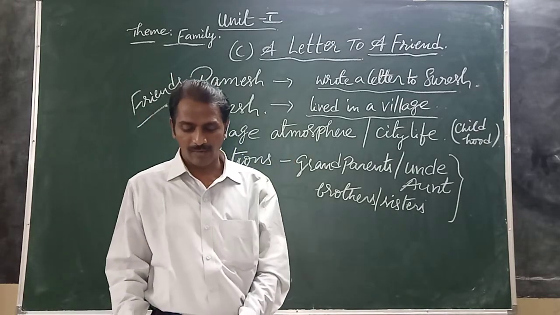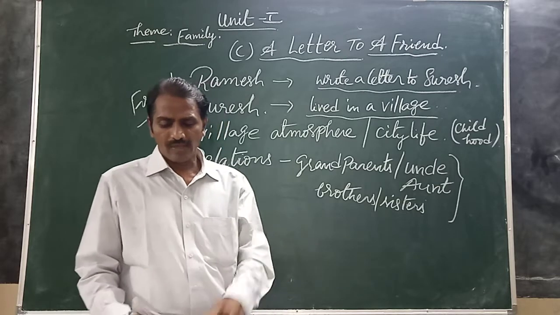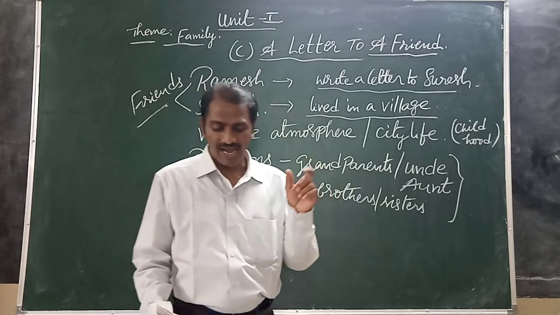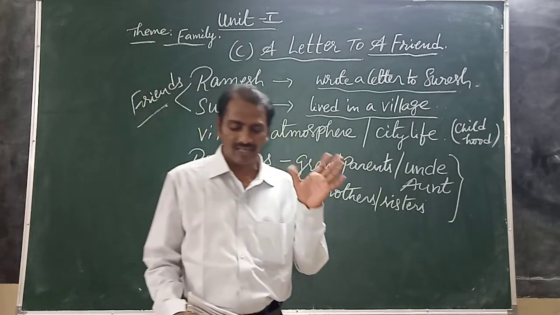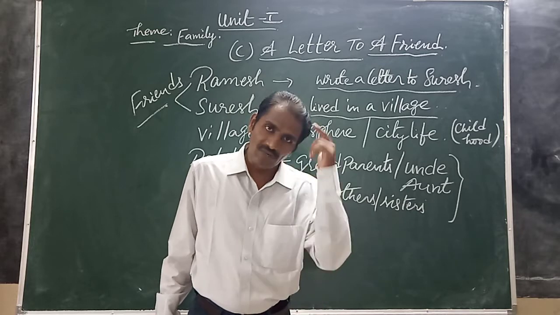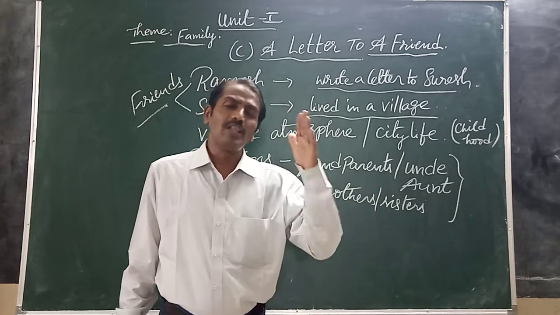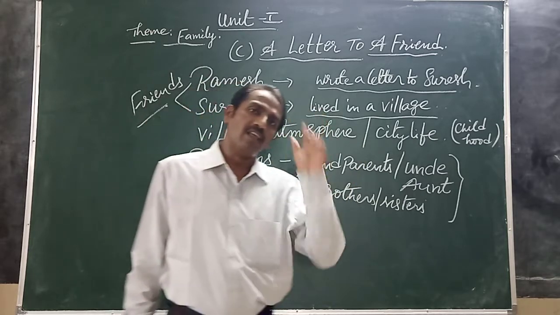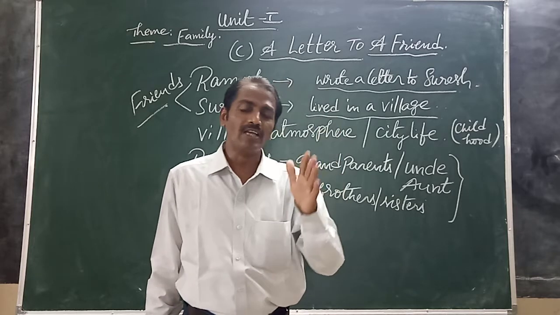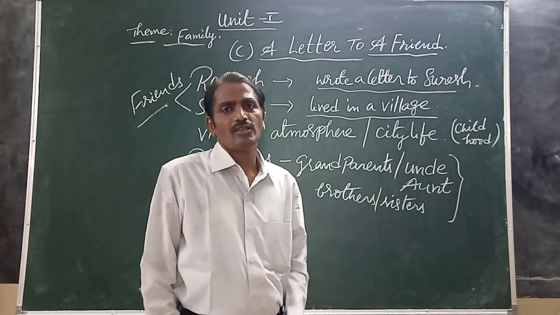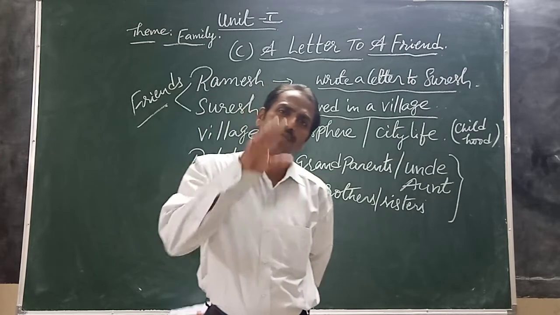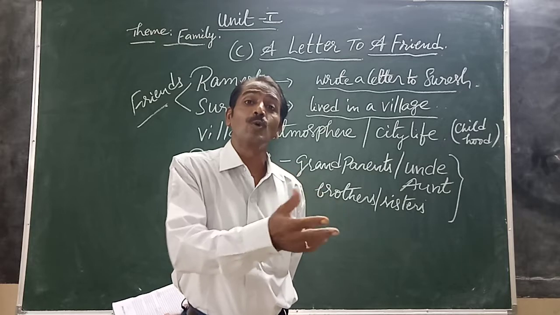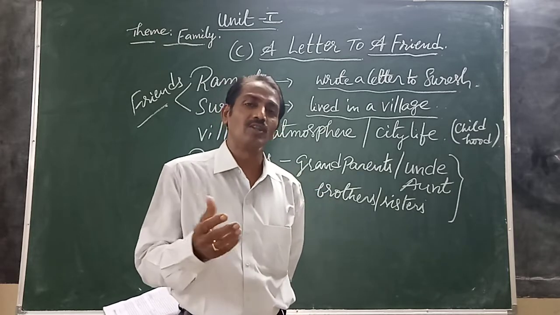Children, see that second diagram. You know, the city life is busy. We start in the morning, leave our child at the baby care center and come back in the evening. I told you in the first lesson about nuclear family and joint family. In olden days, those days, joint families were there. In a particular joint family, parents, grandparents, brothers, sisters, uncle, aunt, cousins, more than 10 members.